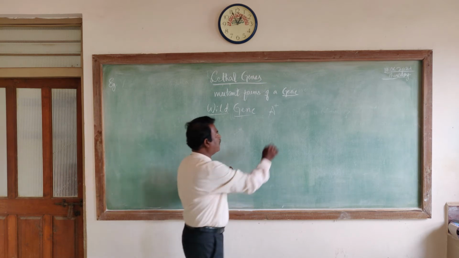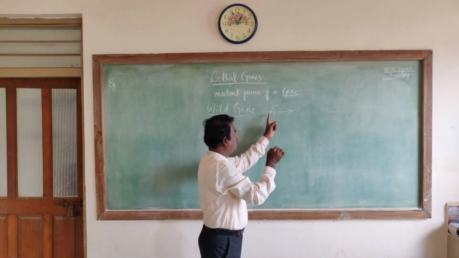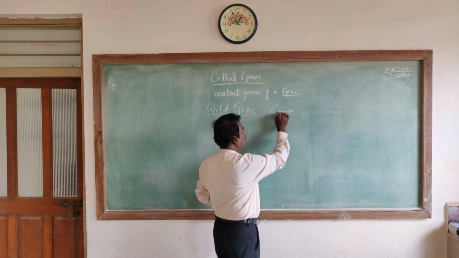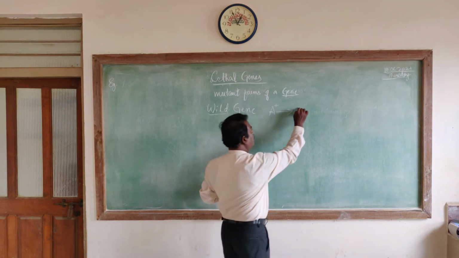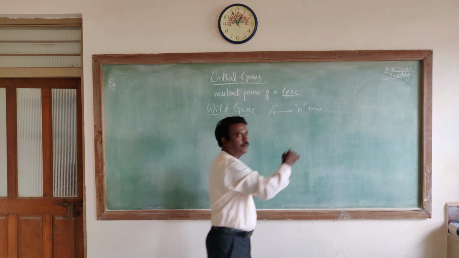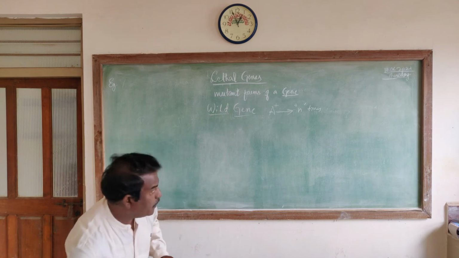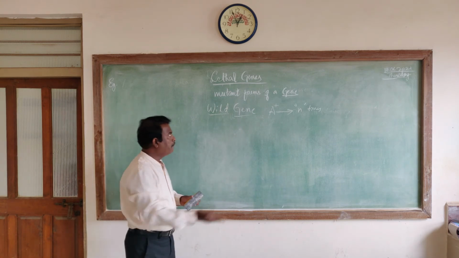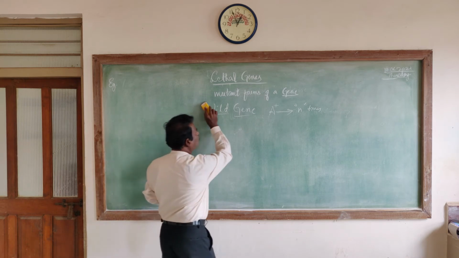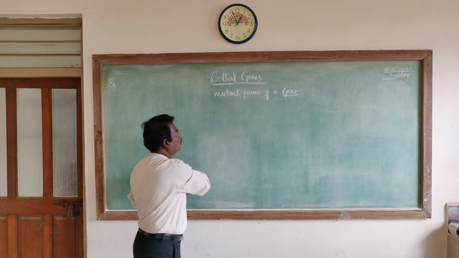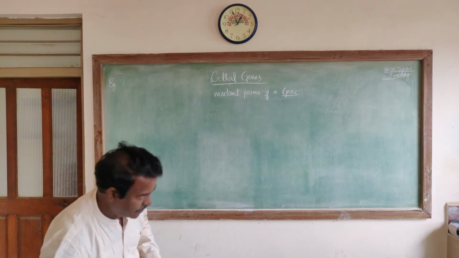Only a wild gene can undergo mutation, and of course, it can undergo mutation n number of times. Please remember. We will discuss that in detail in the next topic. But now we need to consider that lethal genes are the mutant forms of a gene.